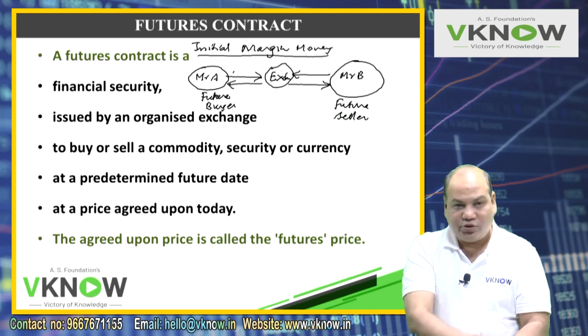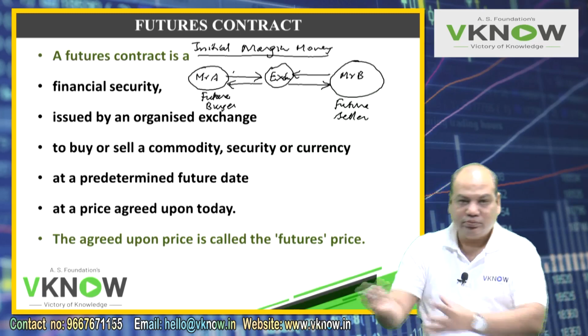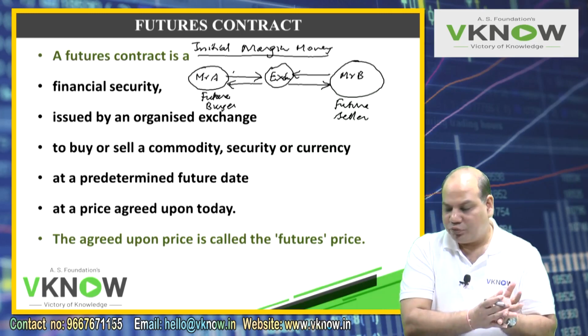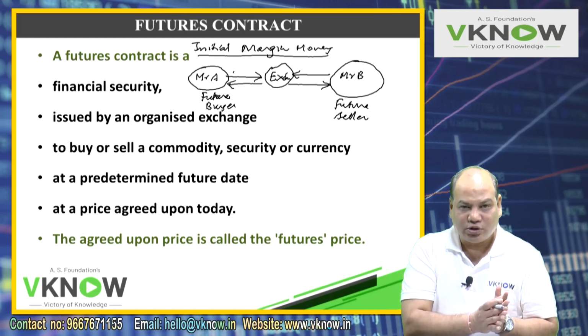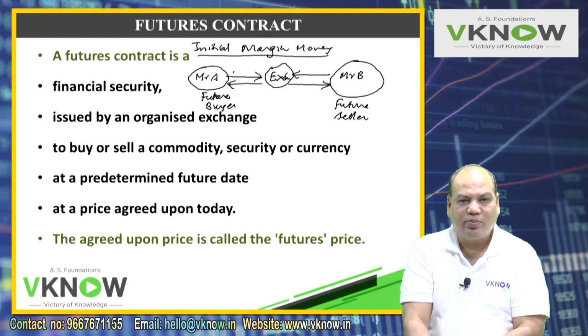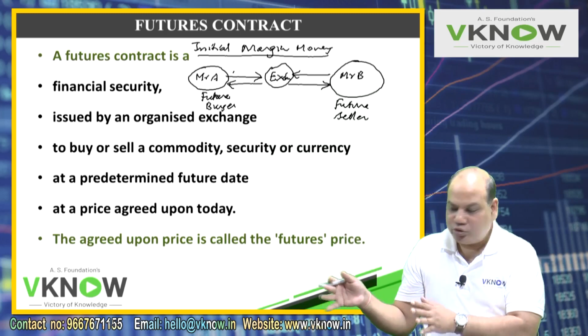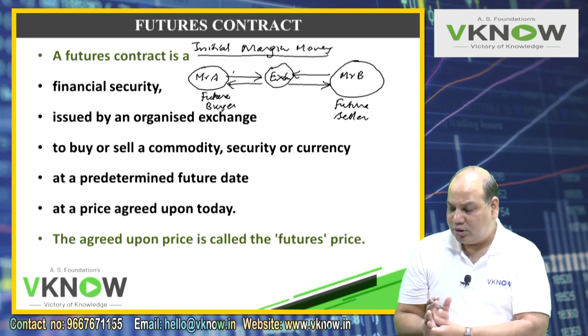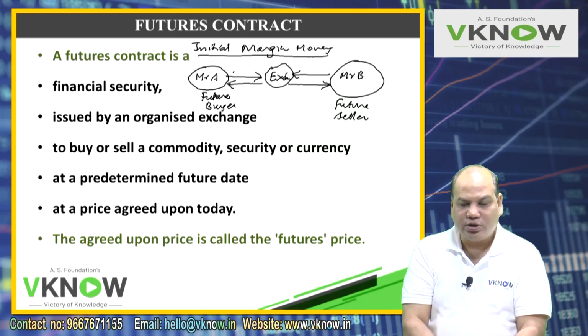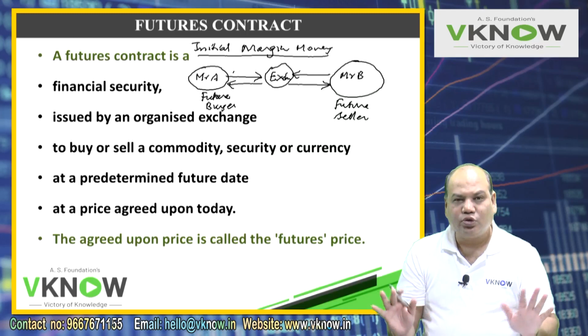So the exchange will take margin from A, and the exchange will take margin from B. In case A loses and does not pay his share of loss, then his margin money will be used to make payment to Mr. B. Similarly, if B is losing but does not pay, then his initial margin money will be used to make payment to Mr. A. So the exchange is also playing safe.